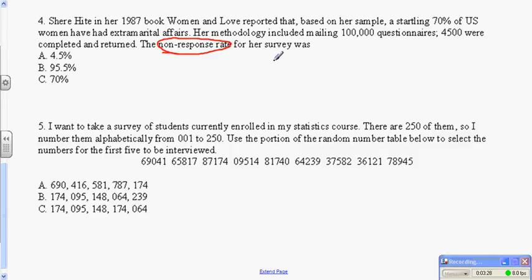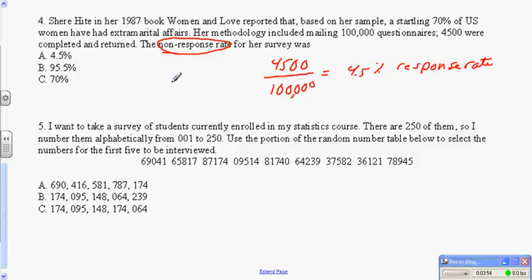Well, she got 4,500 back out of 100,000. And that is 4.5%. But this is the percent that responded. So therefore, this is the response rate, which is quite low.